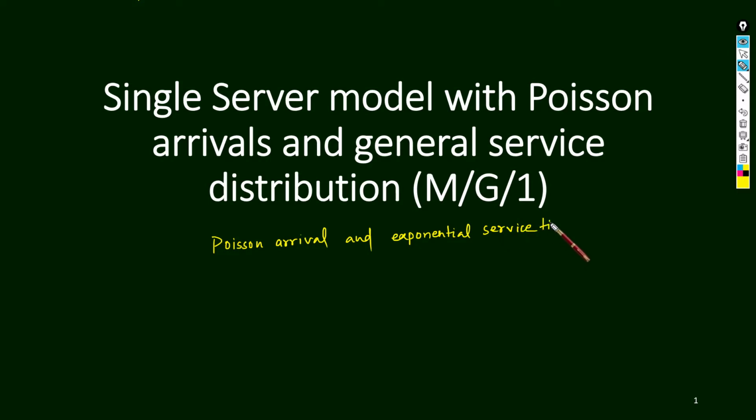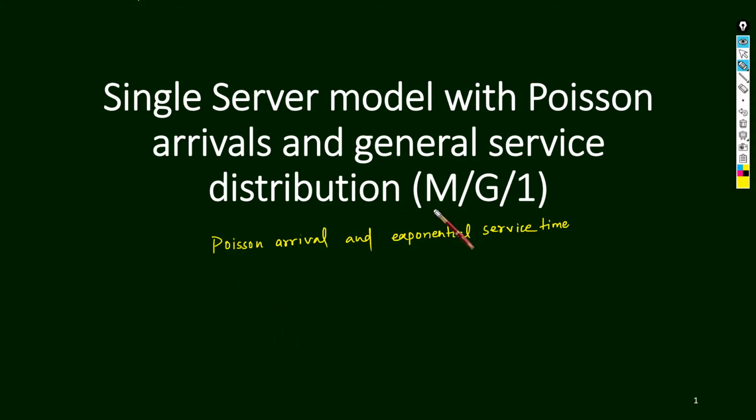This is the pattern, but in this model the service time is not exponential, rather it follows a general distribution, like a normal distribution. So this is the last model.